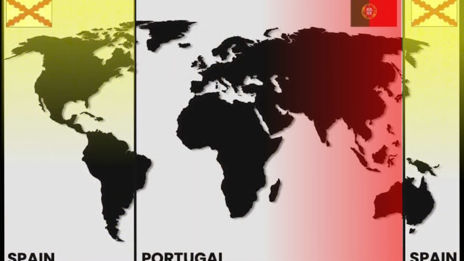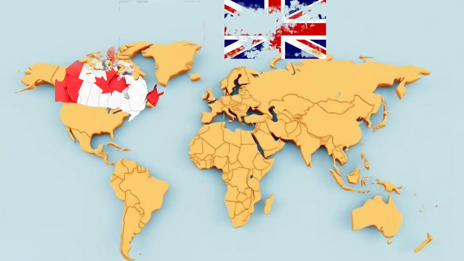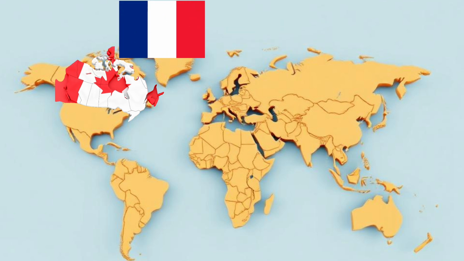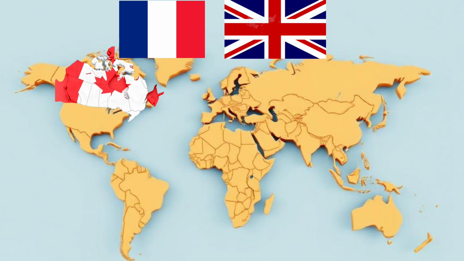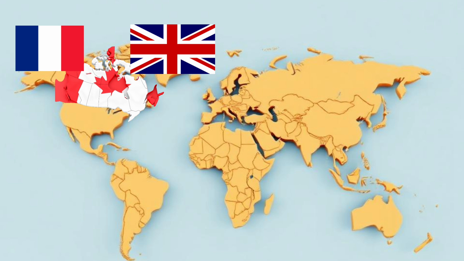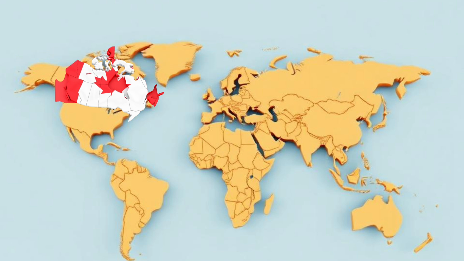Now the time has come to talk about Canada under the French and the British. Before the British, the French had already established their colonies in Canada. After the French, the British also explored the northern part of Canada in order to establish their colony. But both European powers went to war in order to control and dominate Canada and incorporate it into their colony.